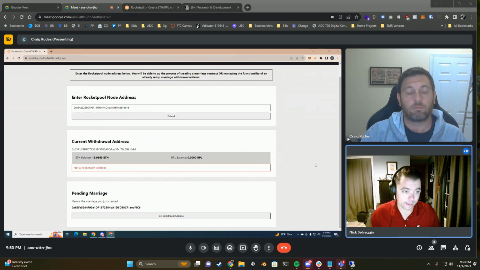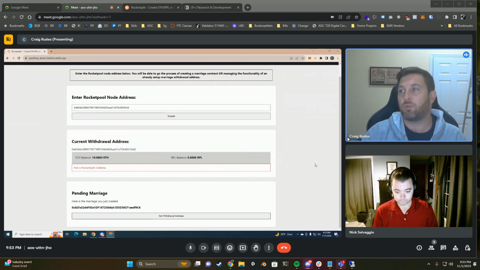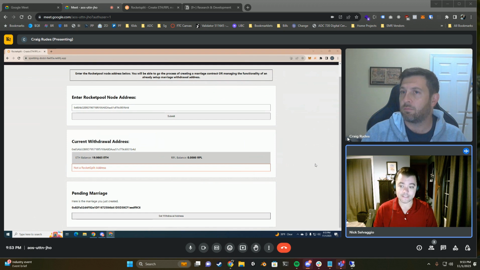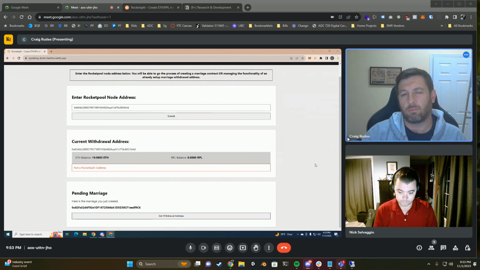So I'm going to do that now on my end. I'm going to go ahead and try to change it, and this is going to be through the CLI. And actually, I think we have a video on this, so we don't really need to capture this screen. This is just setting the withdrawal address as you would as a node operator when you set up a Rocketpool smart node. So you're going to change it to an address on your MetaMask? No, I'm going to change it to that 9C6 address, the pending marriage. Got it.